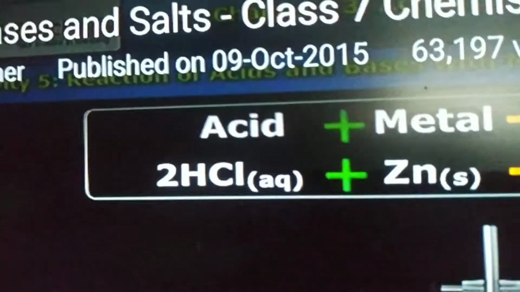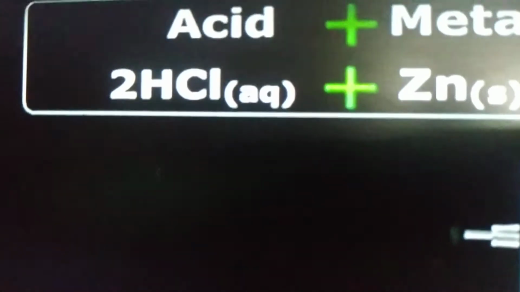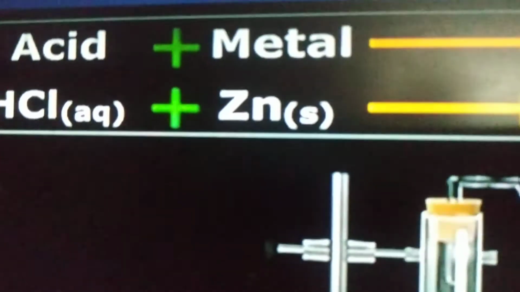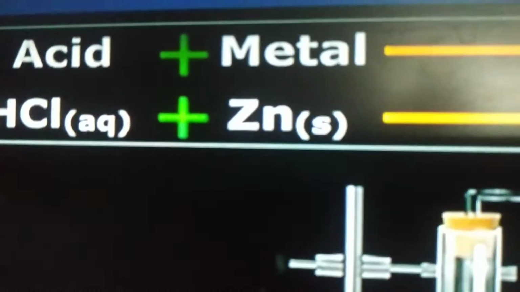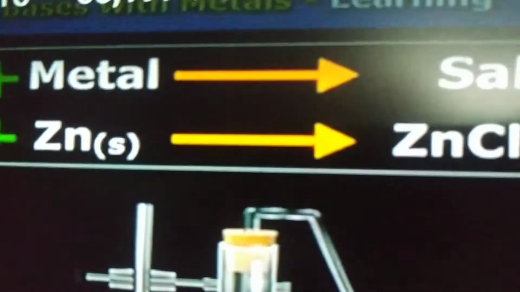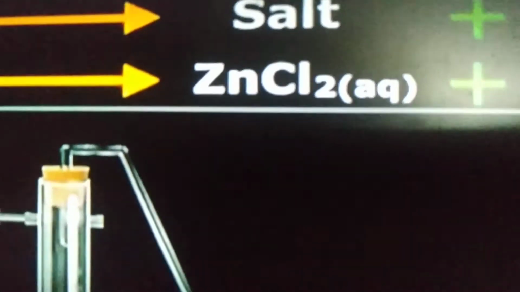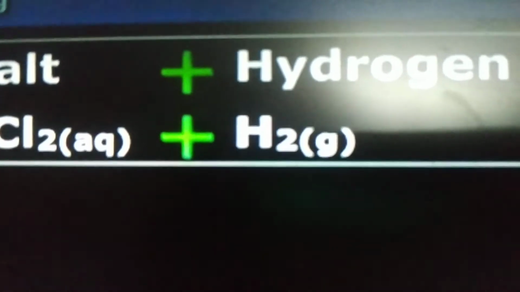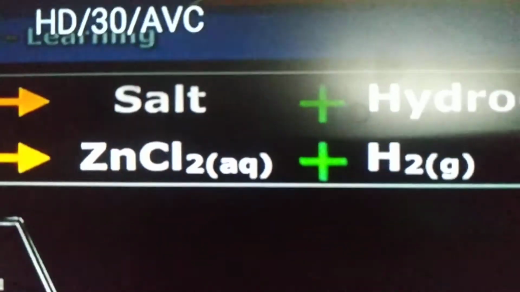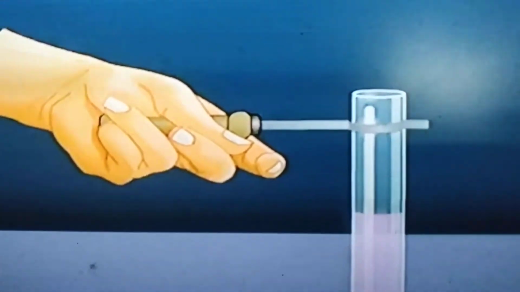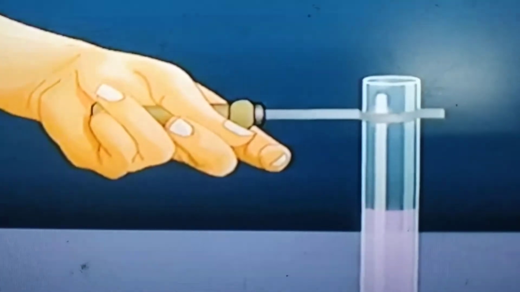The acid used here is HCl in aqueous solution, and the metal is zinc. It gives ZnCl2, zinc chloride salt, and released hydrogen gas. What is the evolved gas here? Hydrogen.